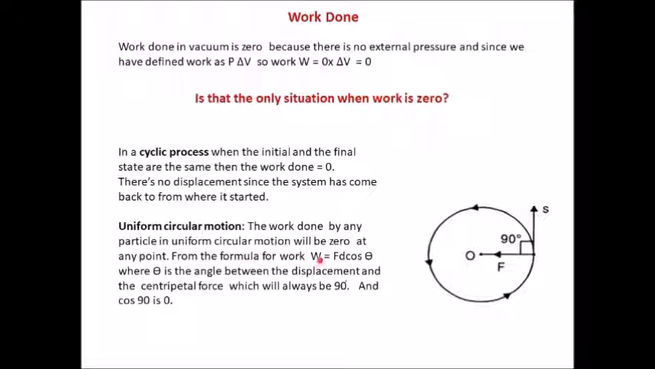From the formula for work, W is equal to F d cos theta, where theta is the angle between the displacement and the centripetal force, which will always be 90 degrees. Here you can see displacement is tangent to the line of action of the centripetal force, and cos 90 is going to be 0. So W is equal to F d cos theta becomes W is equal to F d into 0, and that is equal to 0. So, we see that whenever we have a cyclic process, the work done is 0.